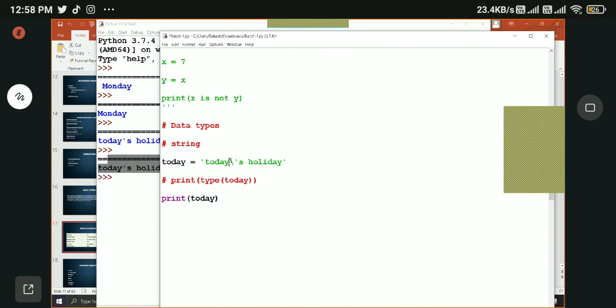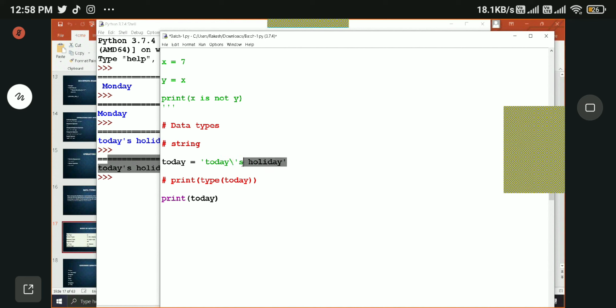This backward slash or escape character tells the Python interpreter that this single quote has no special meaning, just print as it is. Between these quotes, whatever you put will be considered as a string. That's why these quotes have a special meaning. If this quote has a special meaning, the string only goes up to here, and the rest of the string will be an error, right?